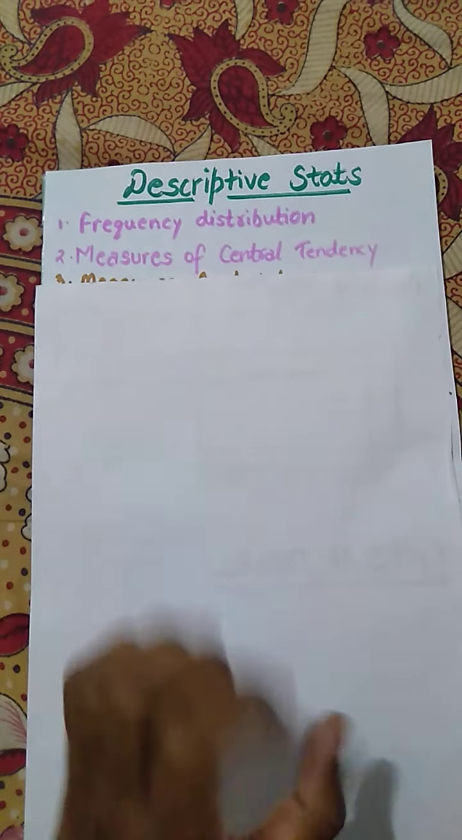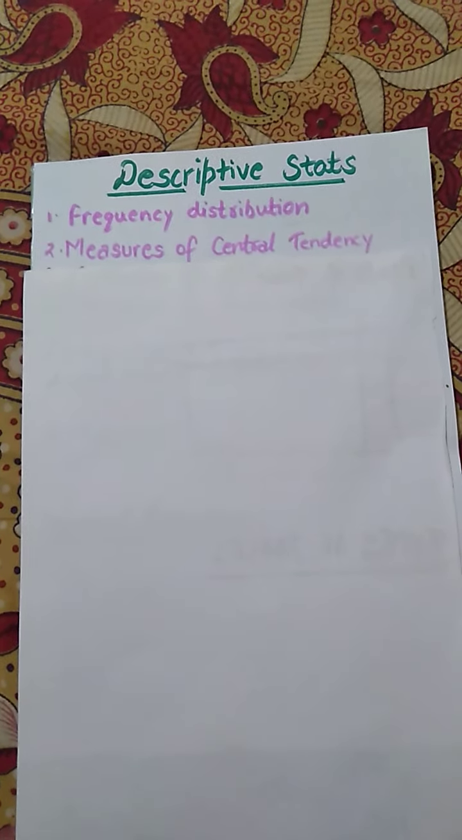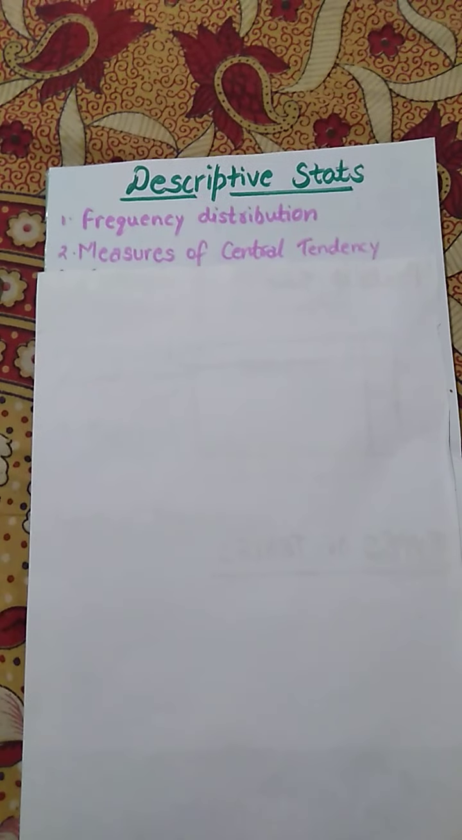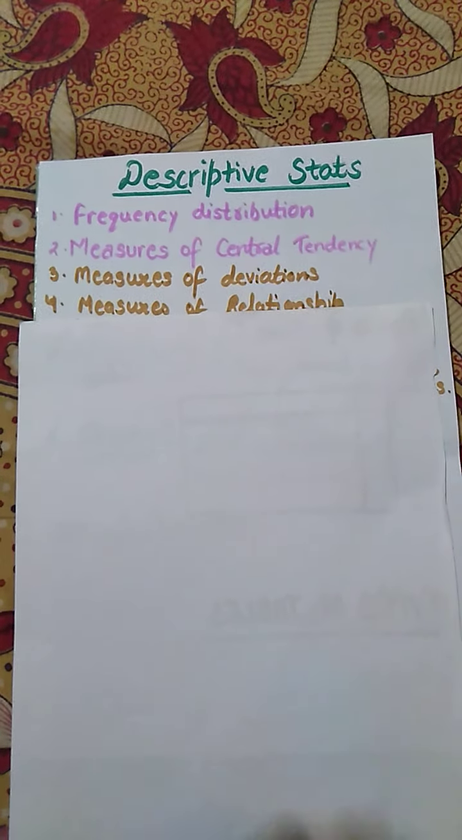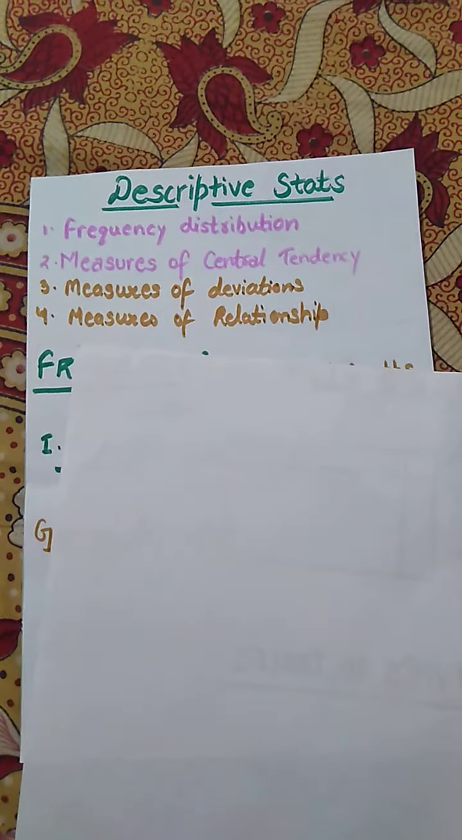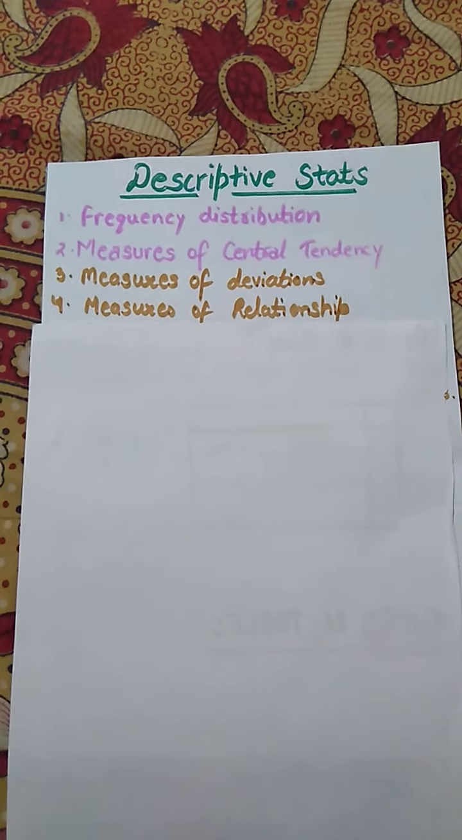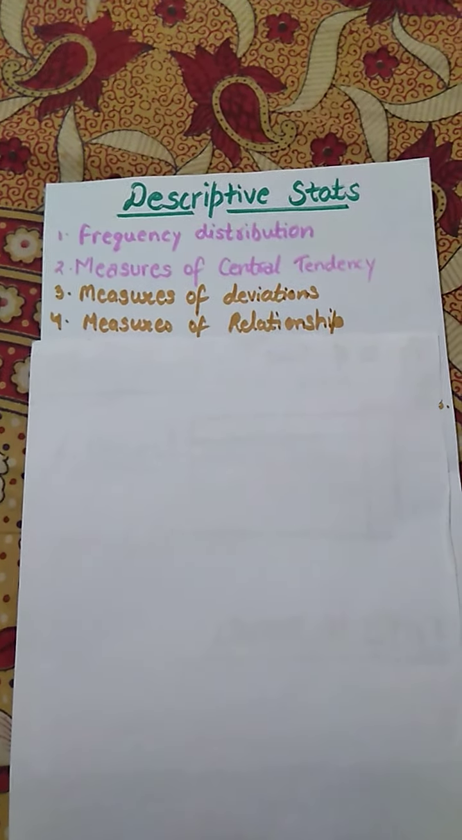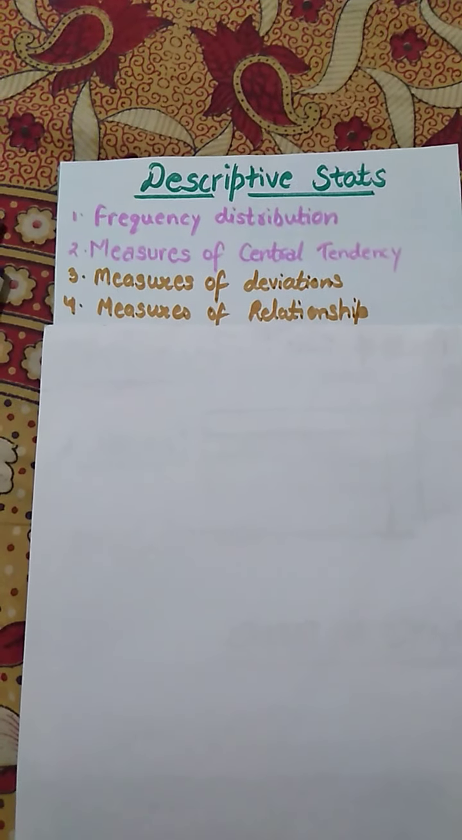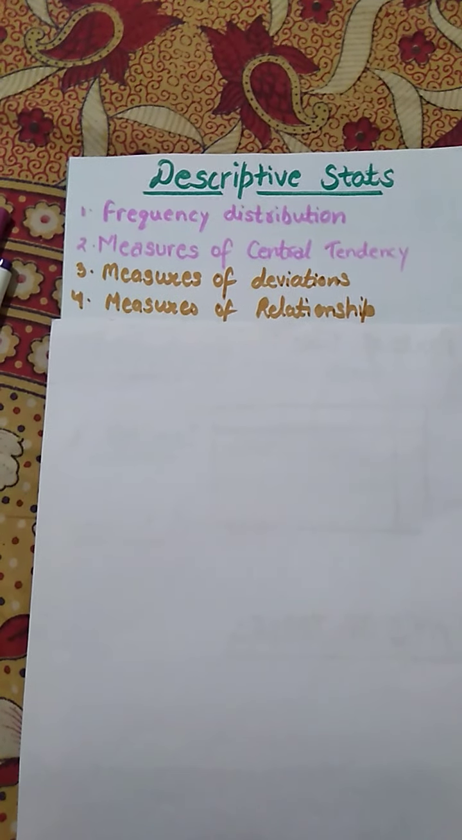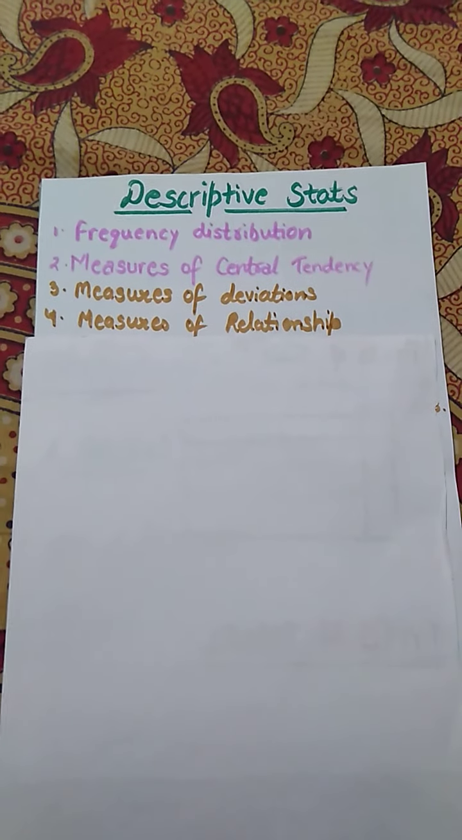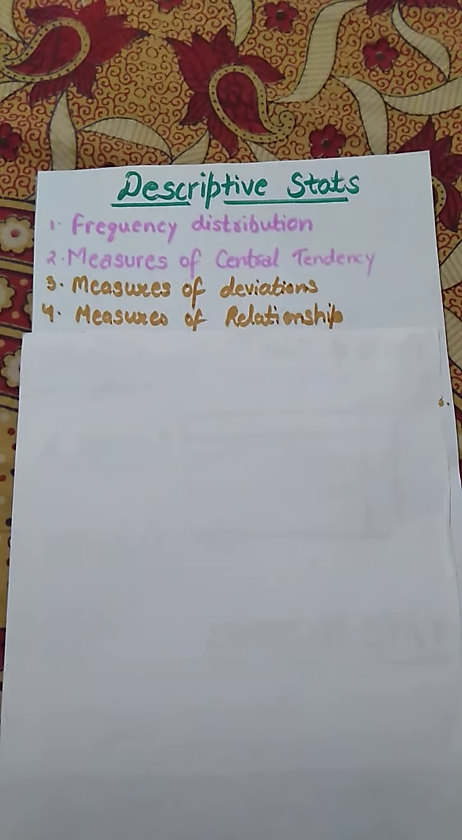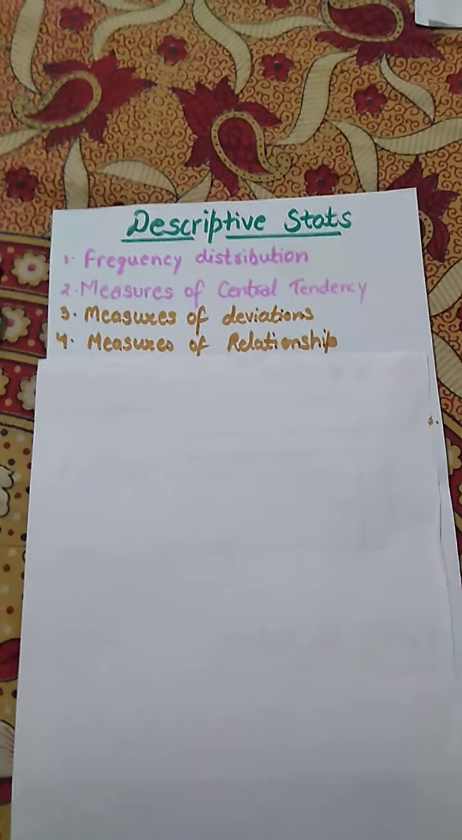Next is measures of central tendency. Measures of central tendency basically include mean, mode, and median. The third classification is measures of deviation, which includes standard deviation. Basically, it includes three main types of deviation, which we will be studying after some time. Then the fourth one is measures of relationship. So descriptive stats is divided into four broad categories, and we will be studying them one by one.